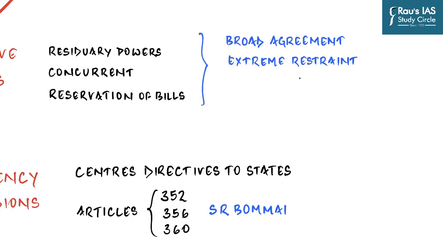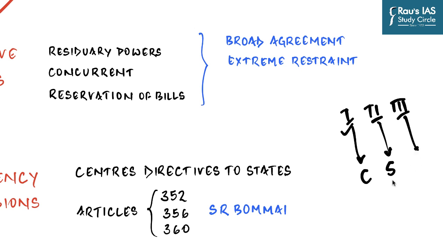Now, as we have seen, federalism is all about division of powers, and hence the legislative powers between the central and the state governments. And so in India you have list 1, in which the center has the prerogative to make laws; list 2, where generally the states make laws but under certain special circumstances even the center can make laws; and the concurrent list, where both the center and the states have the power to legislate. And then there is residuary power: the items which have not been mentioned anywhere in the constitution lie completely with the center. So if there is a new item on which there is a need for a law, the center is the one which is going to enact the law.